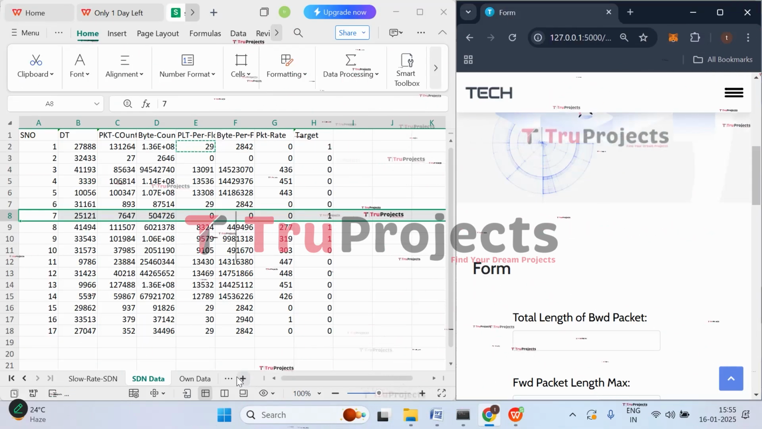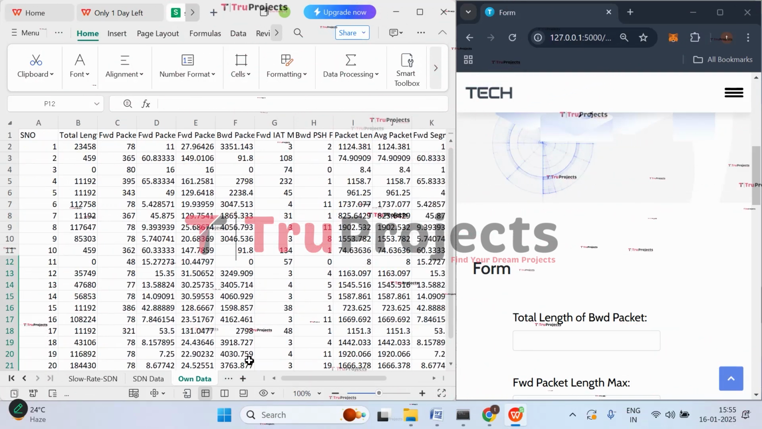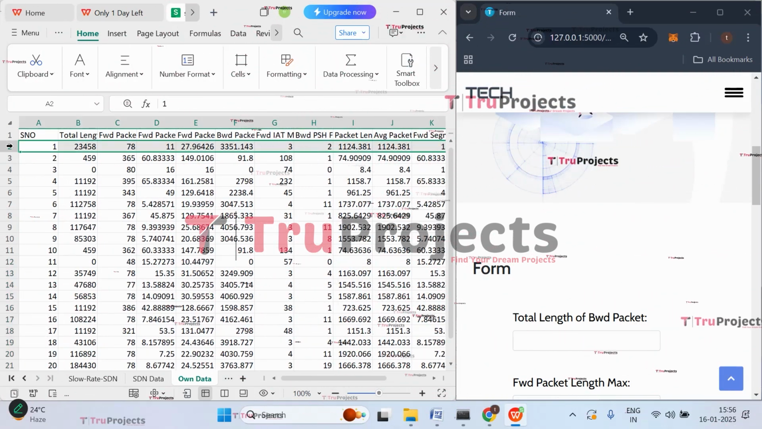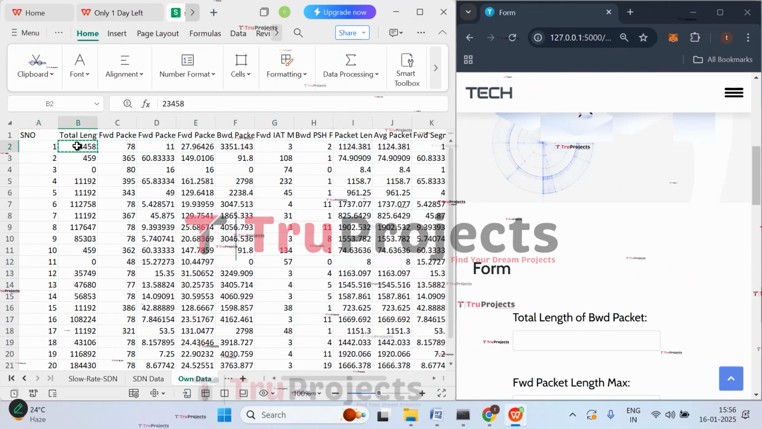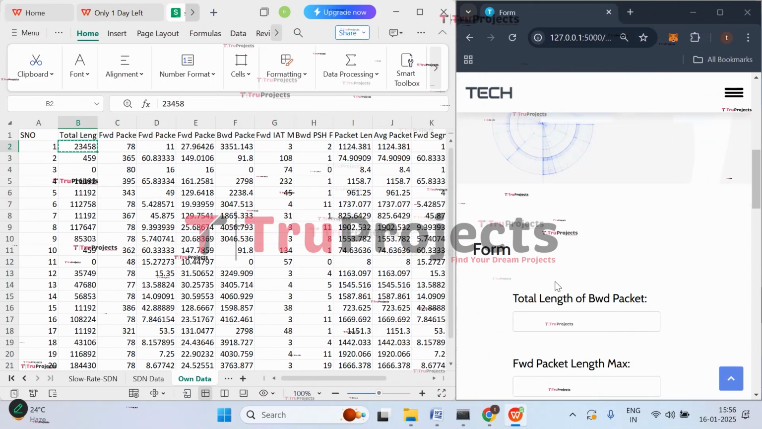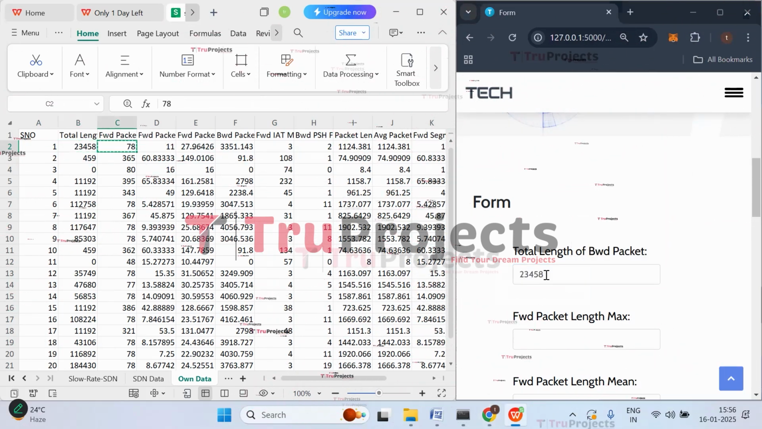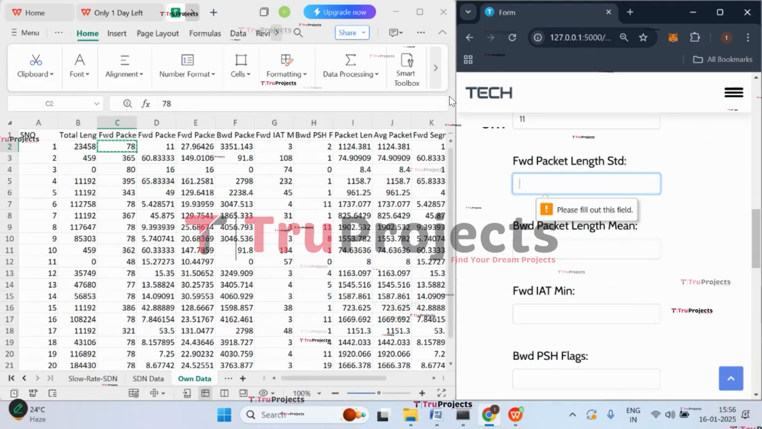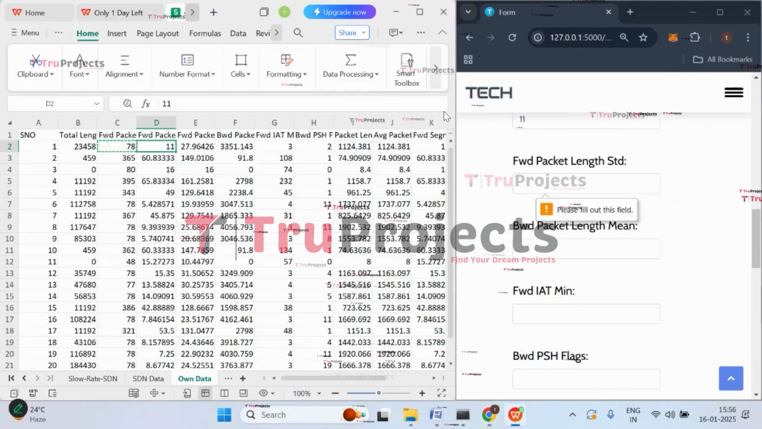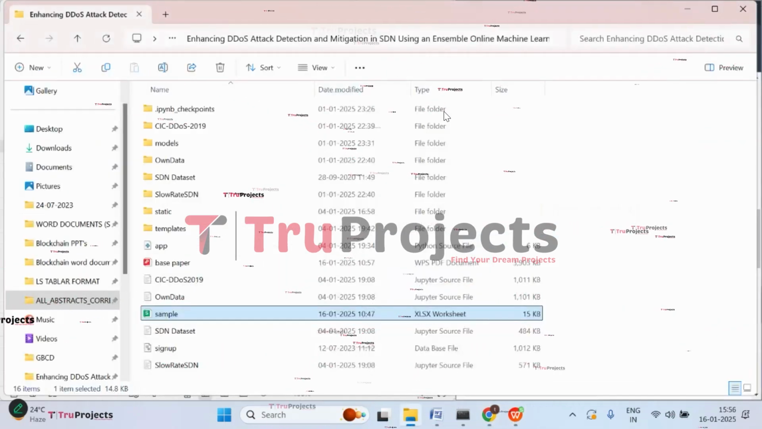So let's enter them. We have them in this sheet. Let's try with this case. Let's copy the first value, that is the total length of backward packets, get back to the application and paste it there. And then forward packet length max, that is 78. The next value is 11. And next, forward packet length standard deviation is 27.96.